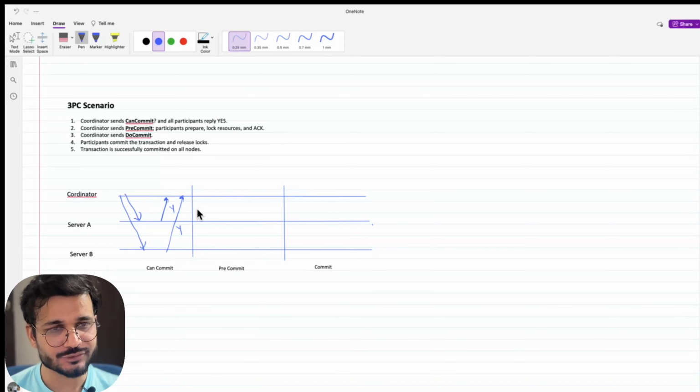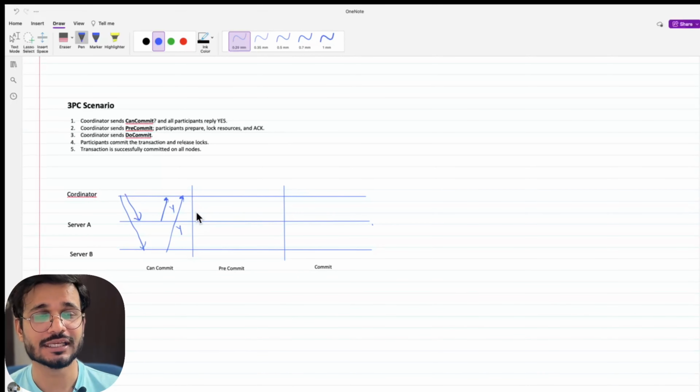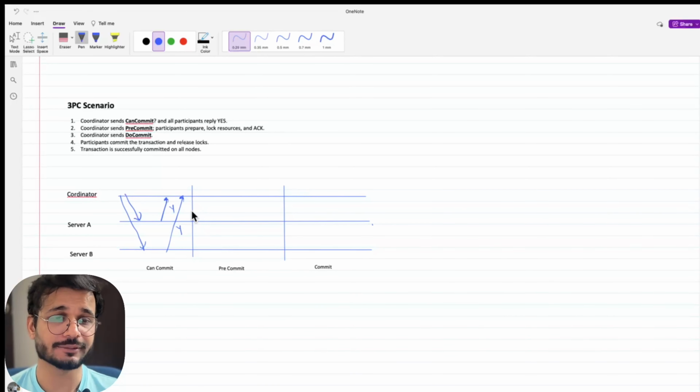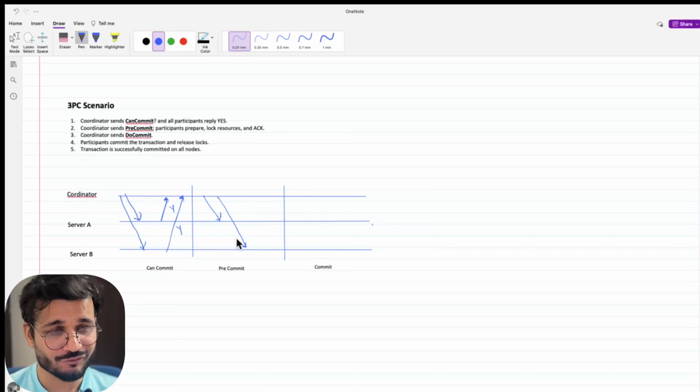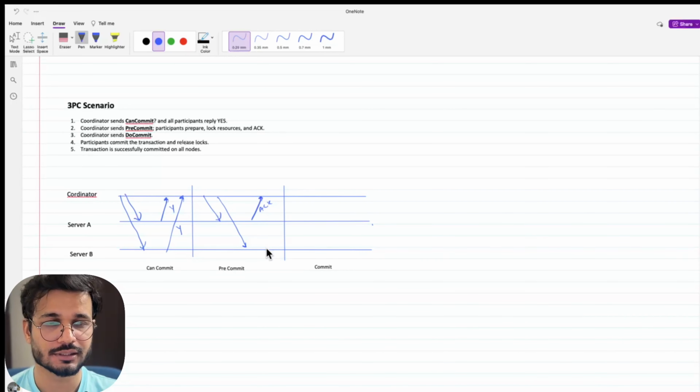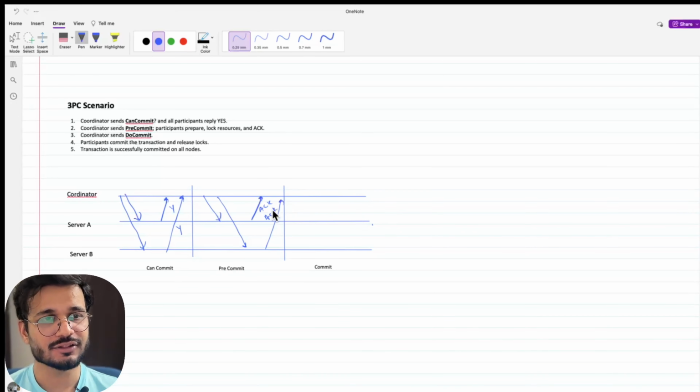Now after yes, the coordinator sends another signal that is called pre-commit. In this phase the servers lock the resources, and after locking the resources they send an acknowledgement that they have locked the resources. Once the acknowledgements are sent, the coordinator sends a message, do commit.